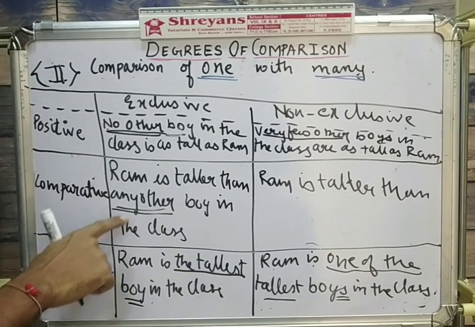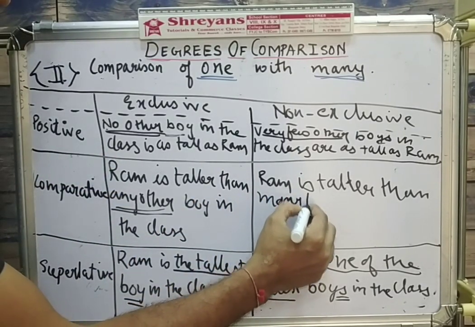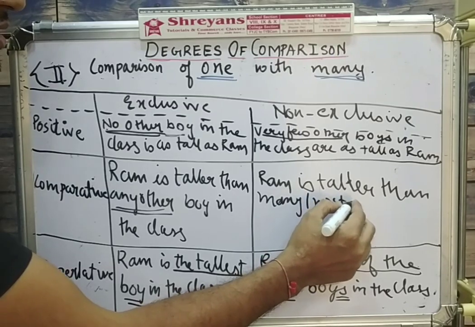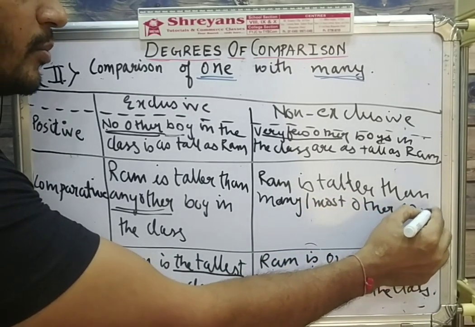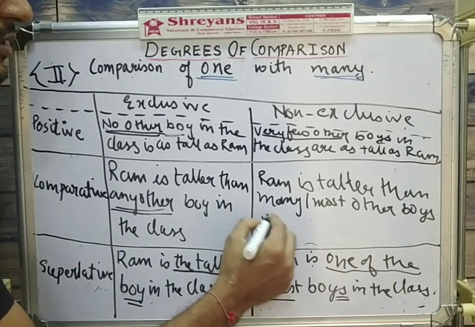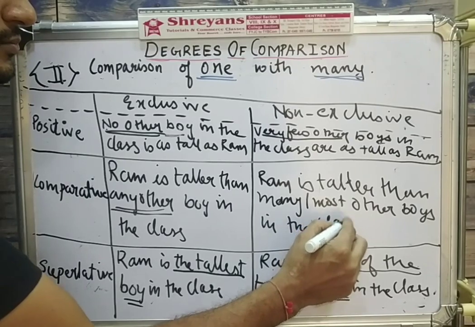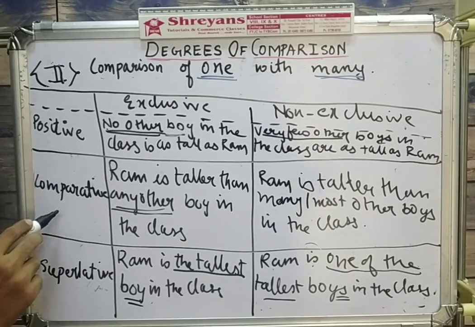In the exclusive one, I used any other. I'm going to use here many other. Or I can also use the word most. Either of them. Many other or most other. Remember, any other boy, most other or many other boys in the class. So when we compare one with many, there are all the three kinds of comparison possible: positive, comparative and superlative.